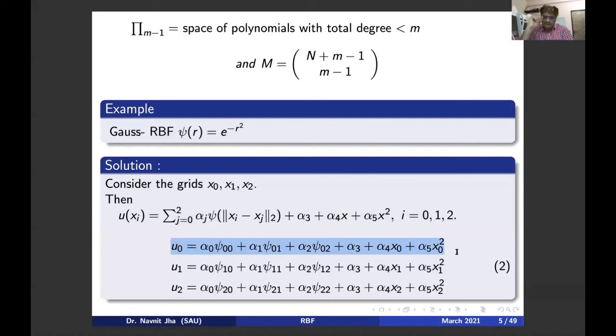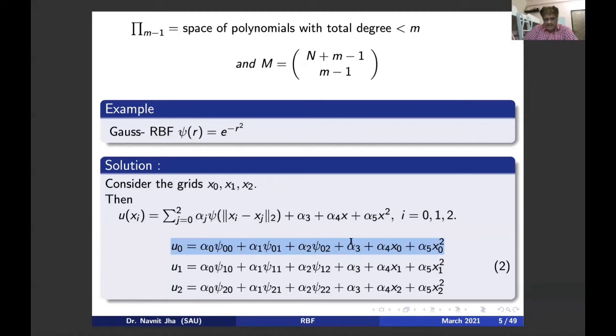Similarly, please interrupt at that moment of time so that I can clarify if there is any doubt. Similarly, U1, I will denote U1 stands for, here I have taken i equal to 1. It is psi at x1 minus xj, where xj is a different point, index 0, 1, 2.